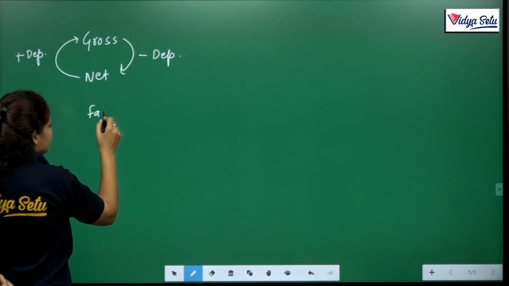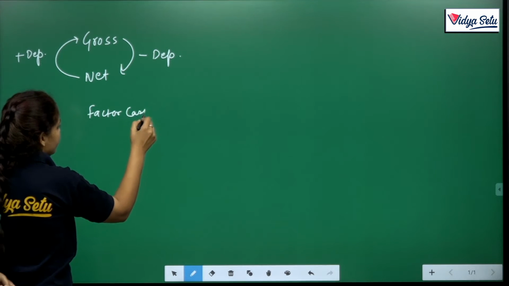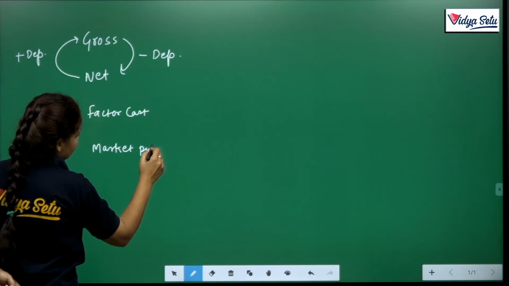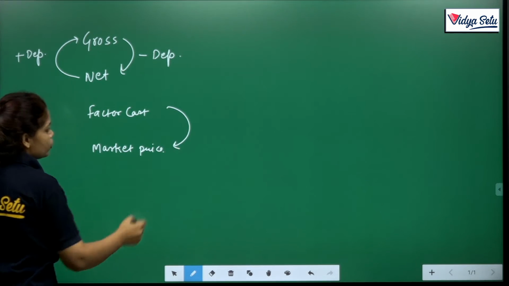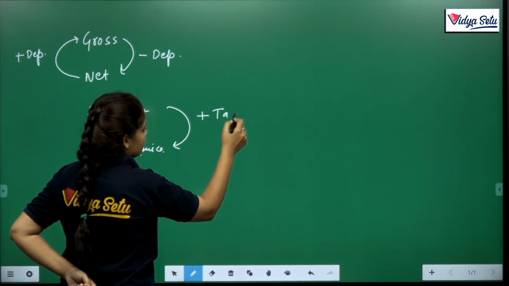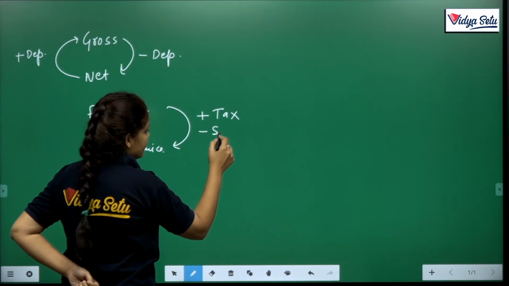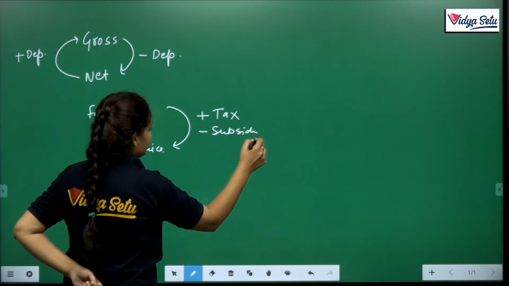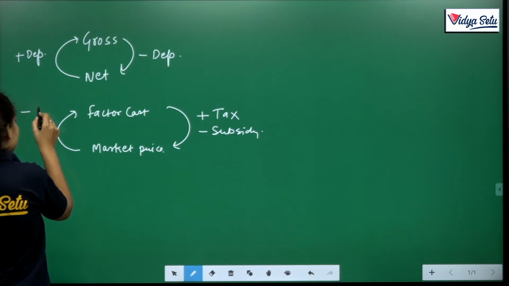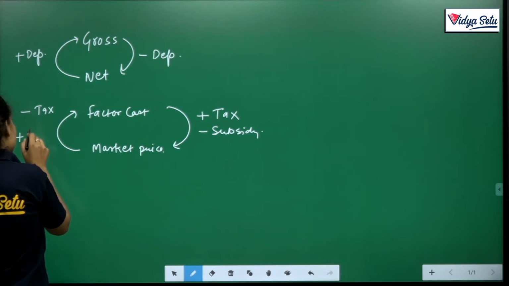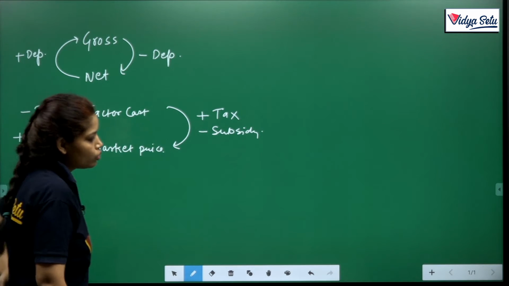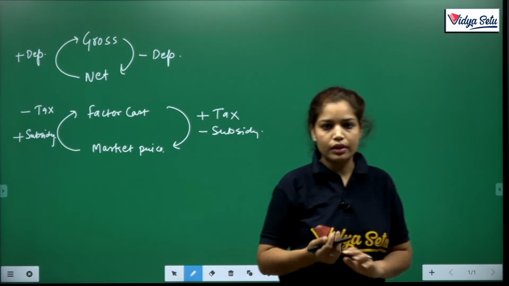Factor cost and market price. Clear? So when we move from factor cost to market price, we add indirect taxes mainly, minus subsidies. Clear? And if we move from market price to factor cost, then we deduct taxes and add subsidy. Clear? So these are two adjustments.